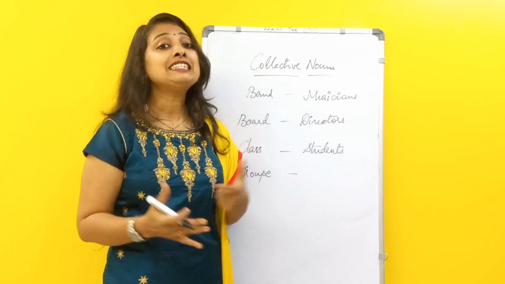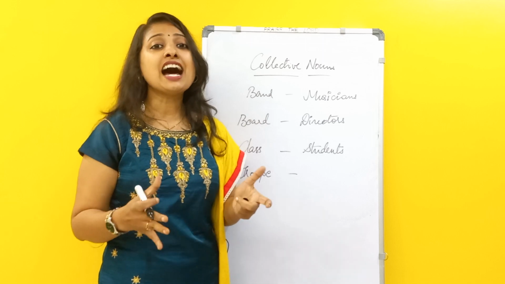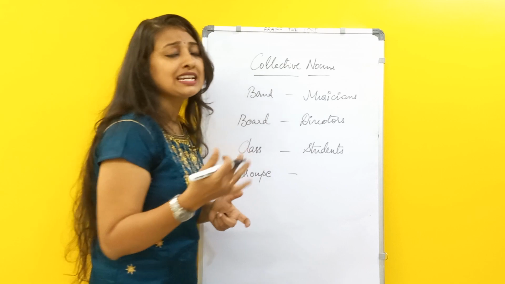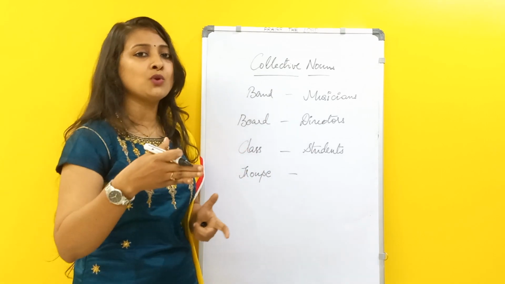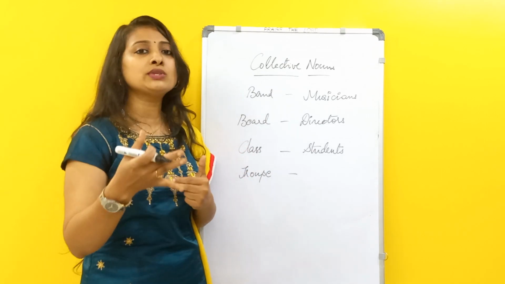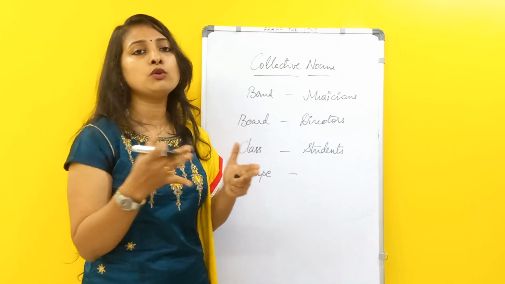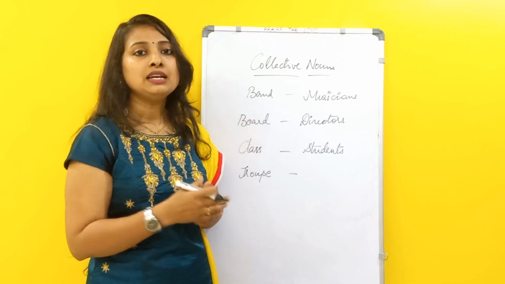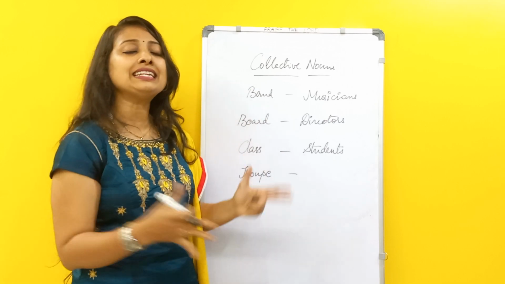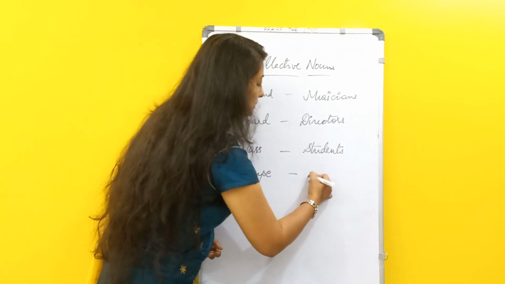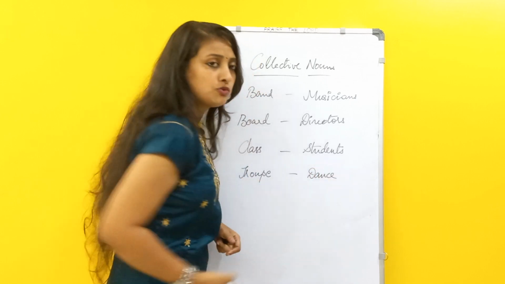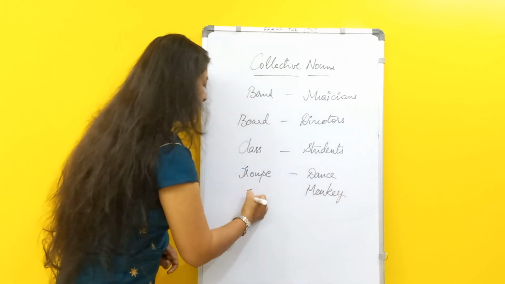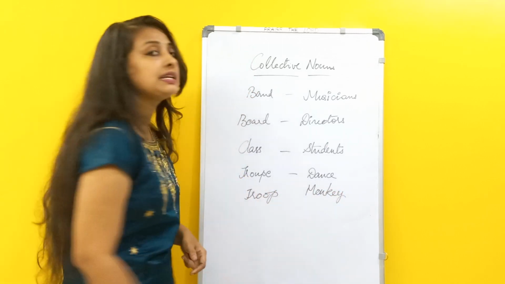Or else for dancers we will be saying a dance troupe. Have you heard about it? Most of the time we use these words without knowing that it is a collective noun. We don't use it as a collective noun but still we use it. There's a dance troupe here. The dance troupe itself indicates that there are some dancers there. Similarly, for monkeys you will be calling it a troop of monkeys.